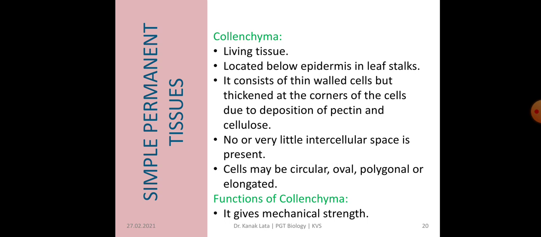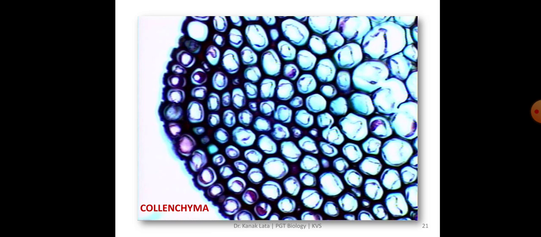There is no or very little intercellular space in the collenchyma. As far as shape is concerned, the cells may be circular, oval, polygonal or elongated. And the function of collenchyma is that it only provides mechanical support to the plant. Here you can see the collenchyma and thickening at the corner.